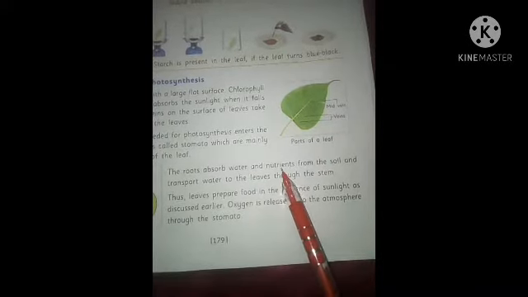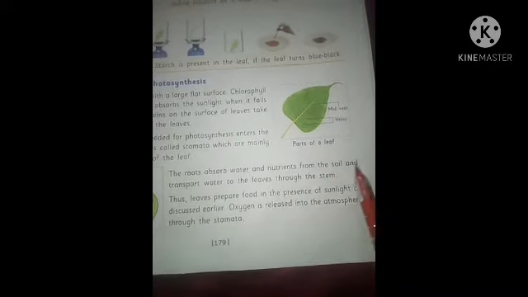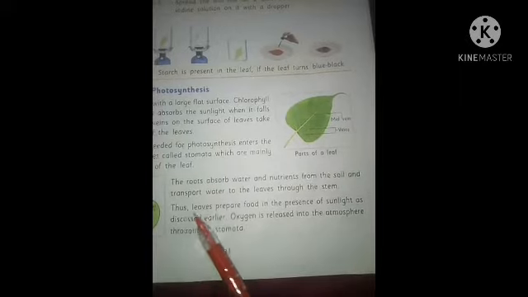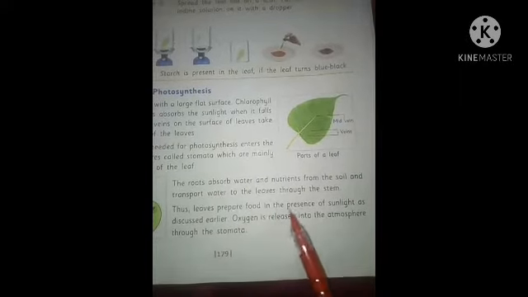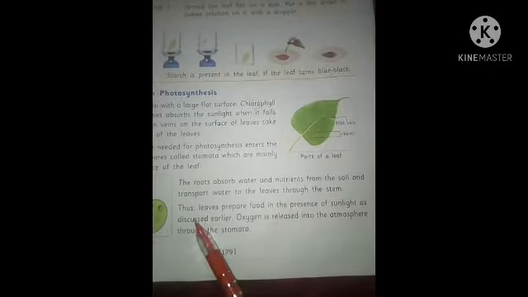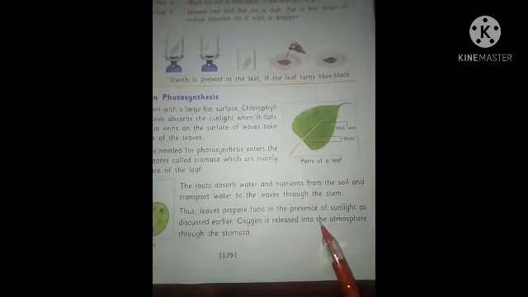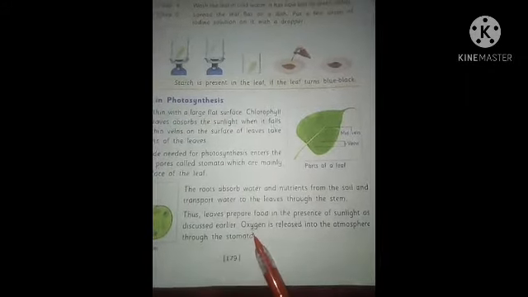The roots absorb water and nutrients from the soil and transport water to the leaves through the stem. Those leaves prepare food in the presence of sunlight, as discussed earlier. Oxygen is released into the atmosphere through the stomata.